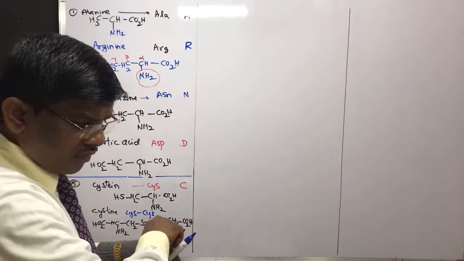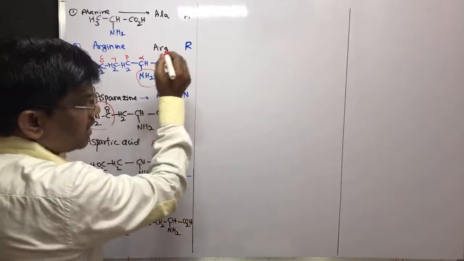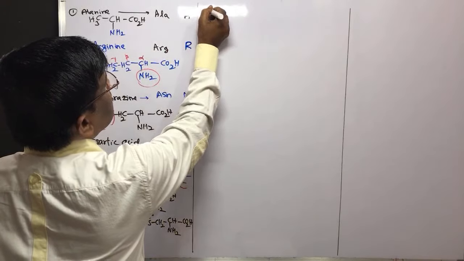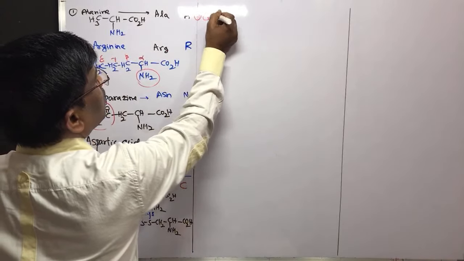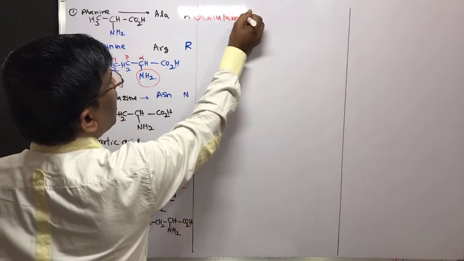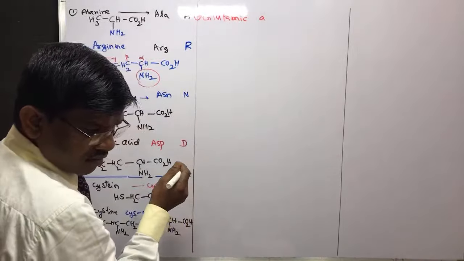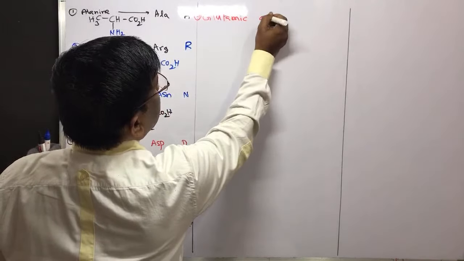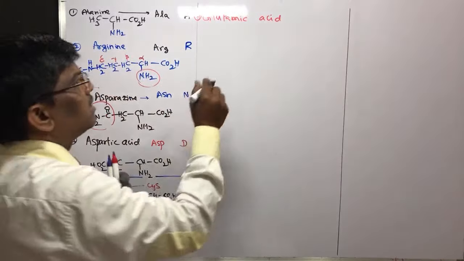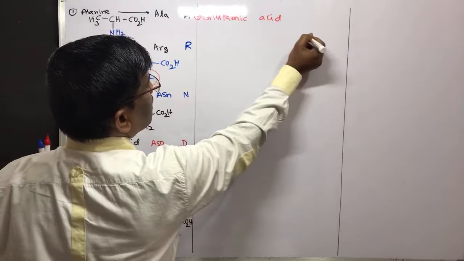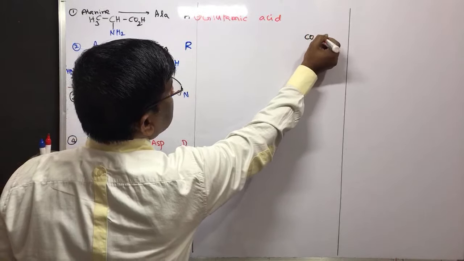Next, glutamic acid. The next letter is G. Glutamic acid, this is the 7th one. Glutamic acid is nothing but, what is glutaric acid? Glutaric acid is a 5 carbon dicarboxylic acid.